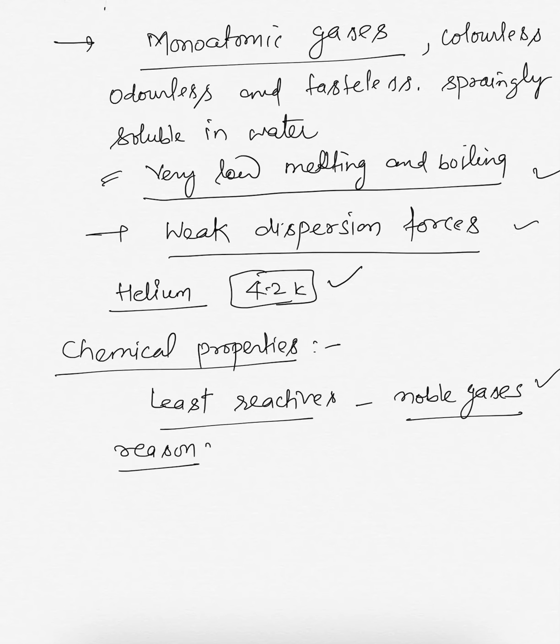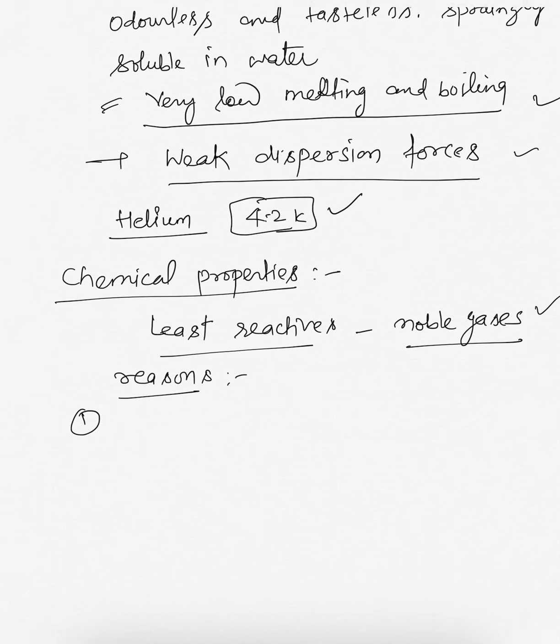The reasons are, number one, completely filled ns2 np6 configuration, except helium.